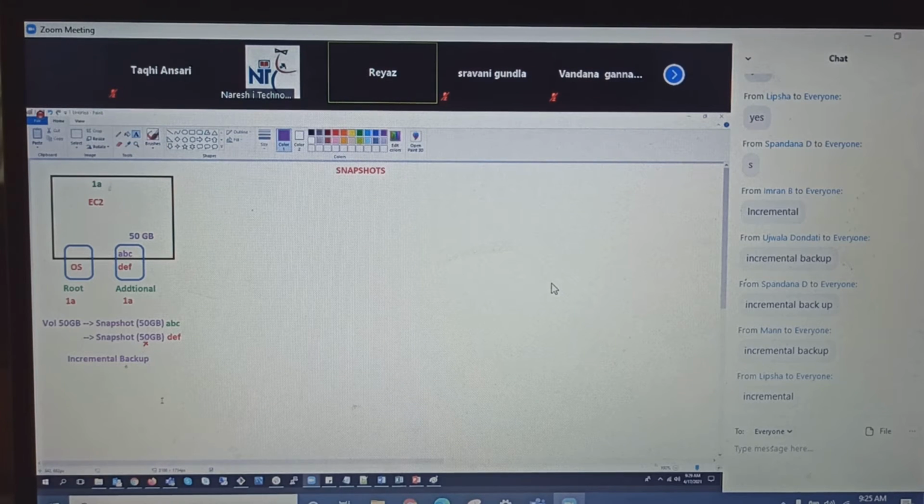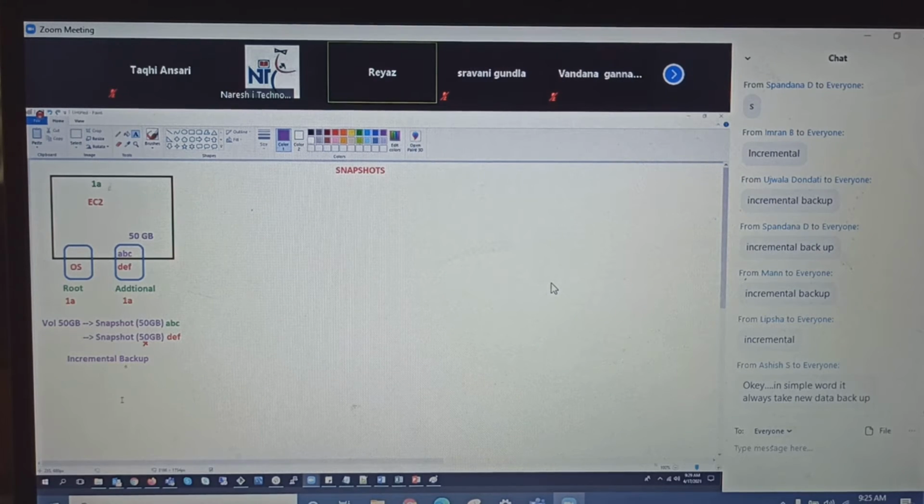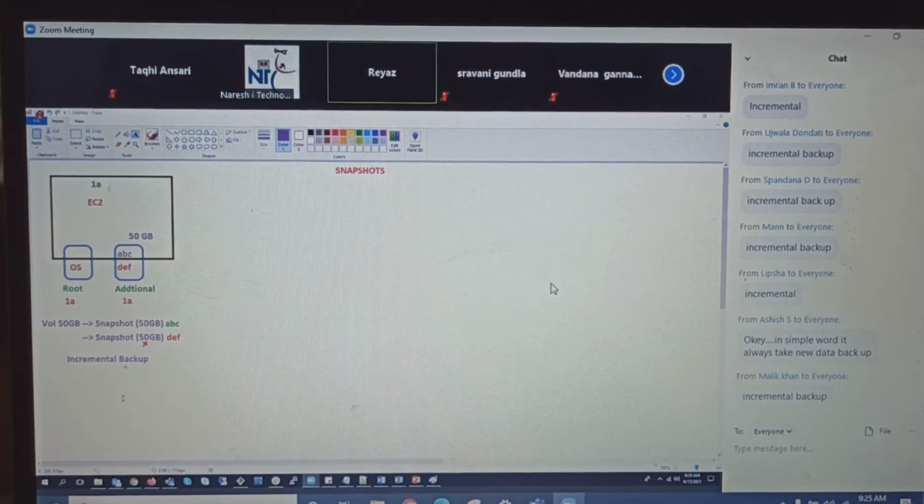Right? But remember, a snapshot has very good intelligence. Let's say you have 10 snapshots, and if you restore the 10th snapshot, you will get all the data. You don't need to worry about which snapshot has what data. Whatever snapshot you took on a particular day, everything you have in the backup will be restored.